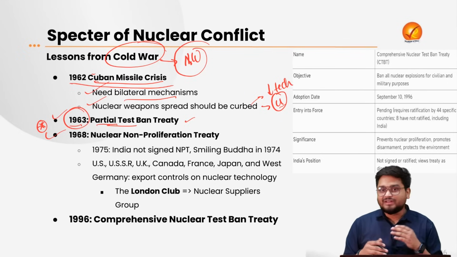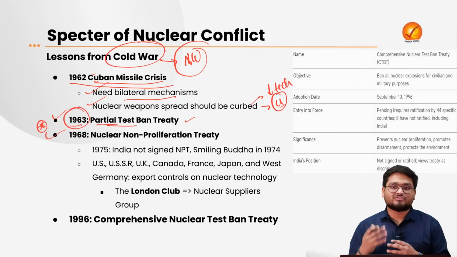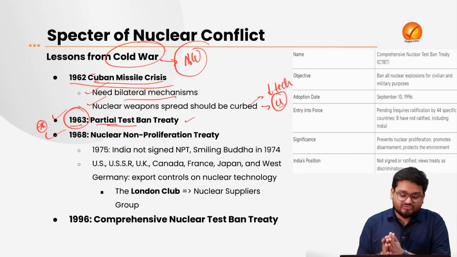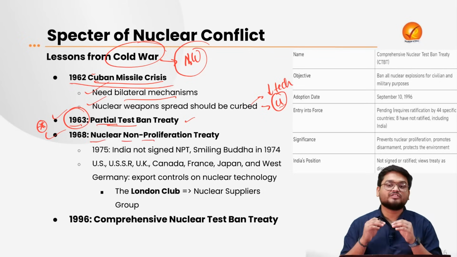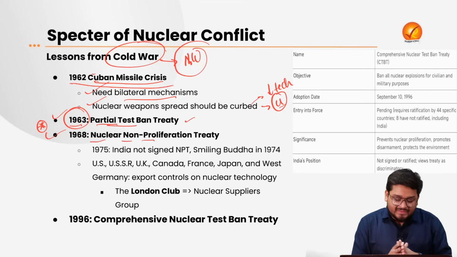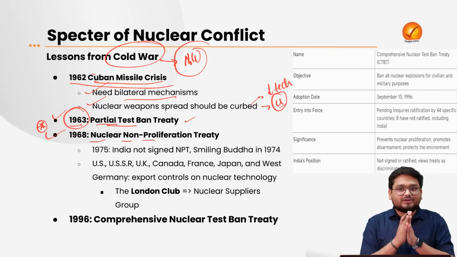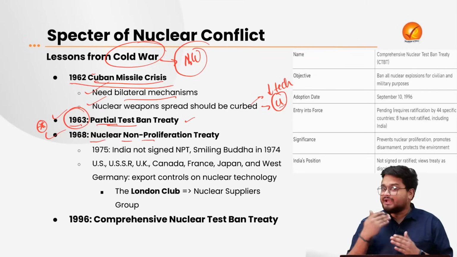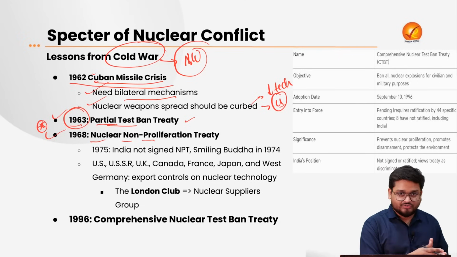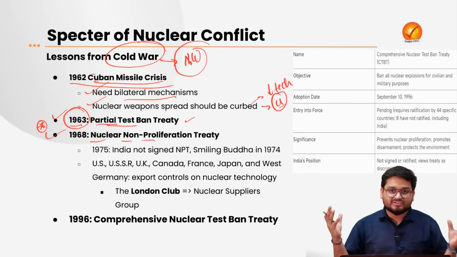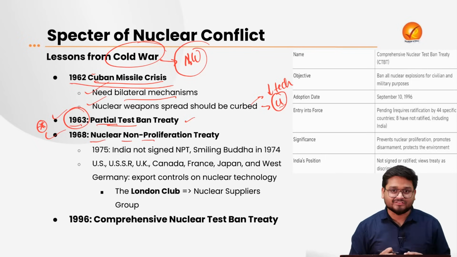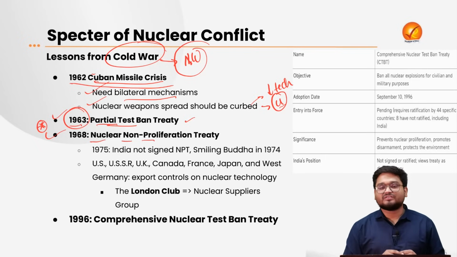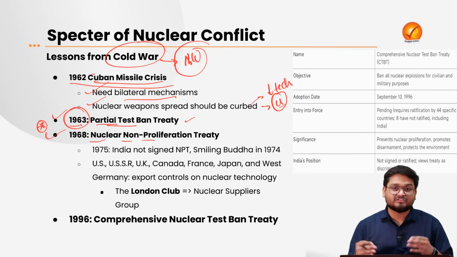Next, in 1968, this PTBT was strengthened, and another treaty was signed by the name of the Nuclear Non-Proliferation Treaty. This is popularly also known as NPT. Now, India did not sign the NPT either, because again India's concerns were the same. We had regional issues. We had these mega powers, USSR and the US, having nuclear weapons. We needed to have our own deterrence. So that is why India did not sign the same, and India actually did something more.